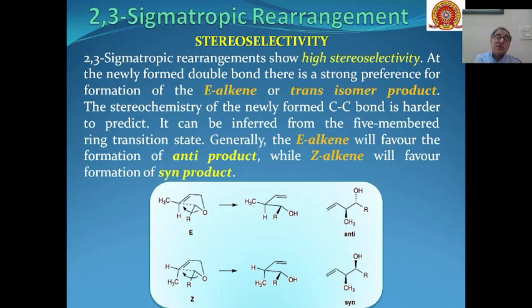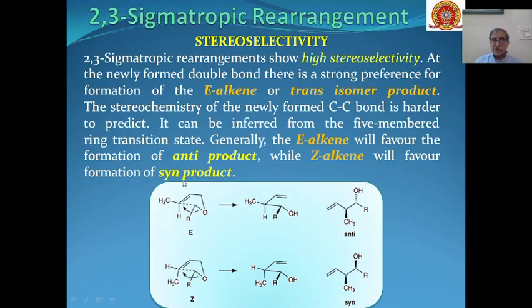Then, the stereochemistry of these types of 2,3 sigmatropic rearrangements. The 2,3 sigmatropic rearrangements are stereoselective in nature, and they show a high degree of stereoselectivity. And we can see that formation of the E-alkene or trans isomer product is preferred in this type of sigmatropic rearrangement. So generally, E-alkene will favor the formation of the anti product, while Z-alkene will favor the formation of the syn product.